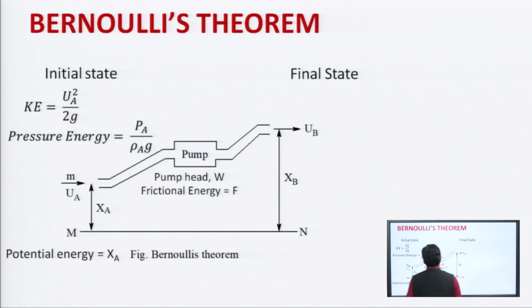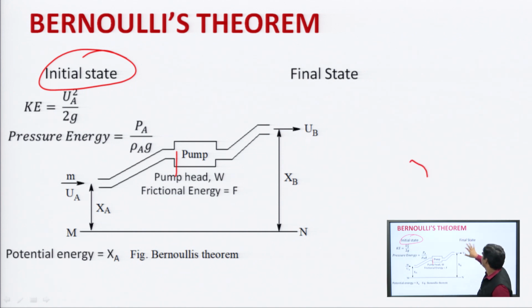So, this is the equation diagram of Bernoulli's theorem, which is used for the determination of fluid flow. This side is the initial state, and this is the final state of the equation.